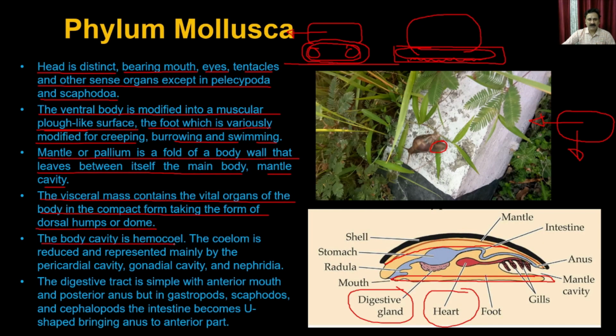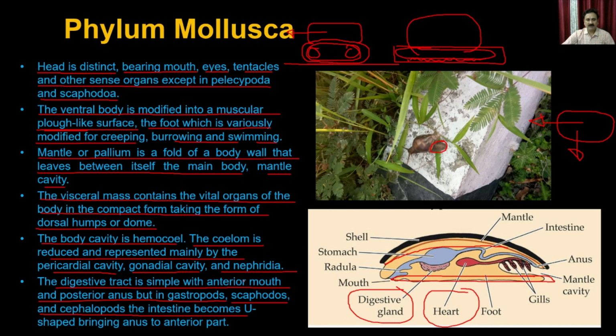The body cavity is hemocoel. The coelom is reduced and represented mainly by the pericardial cavity, gonadial cavity, and the nephridia. The digestive tract is simple with anterior mouth and posterior anus, but in gastropods, scaphopods and cephalopods the intestine becomes U-shaped, bringing the anus to the anterior part.